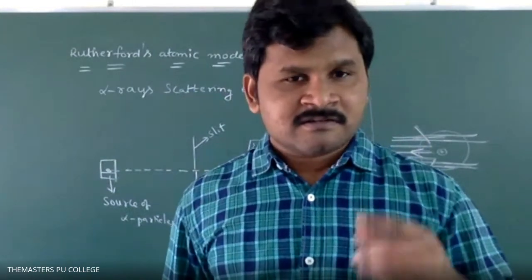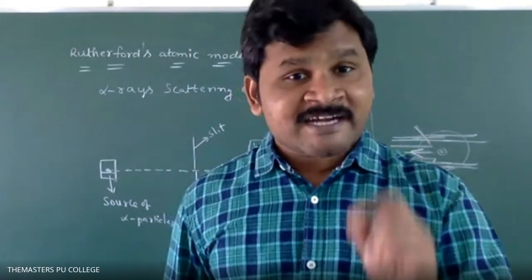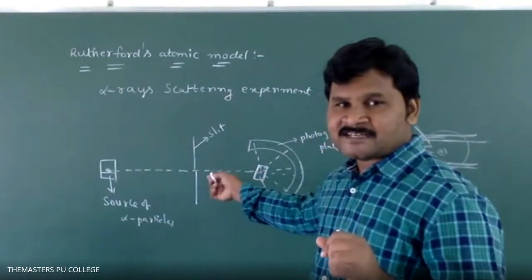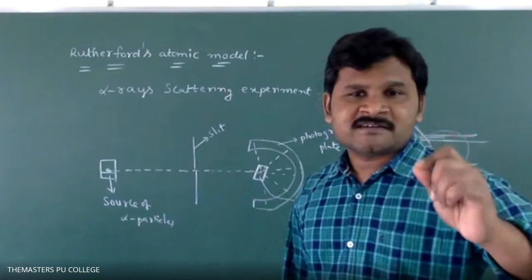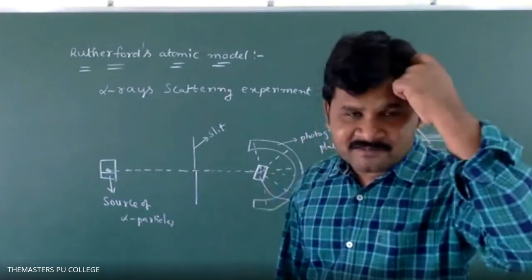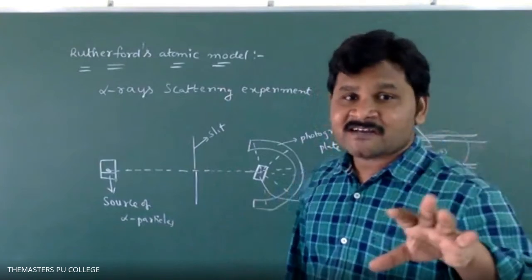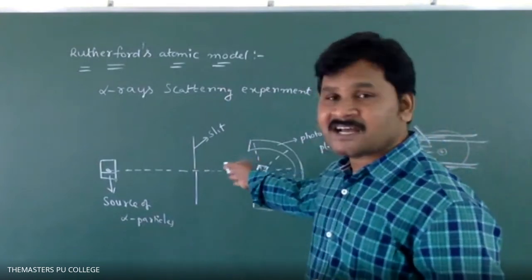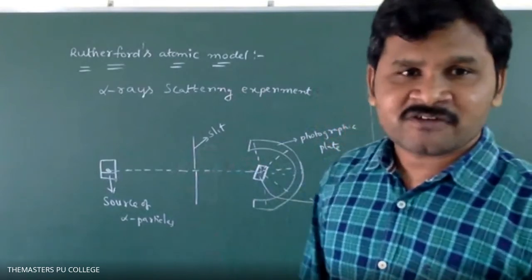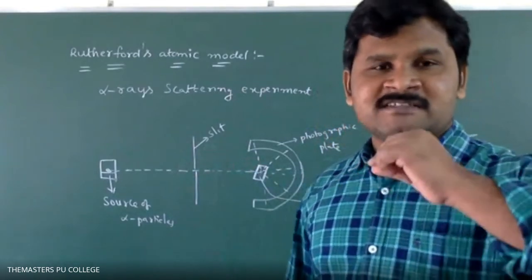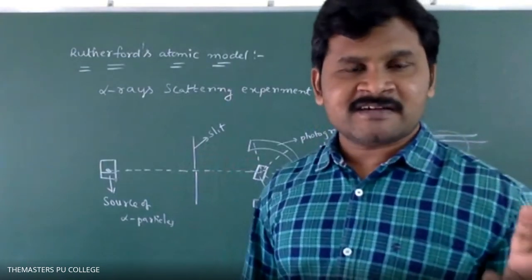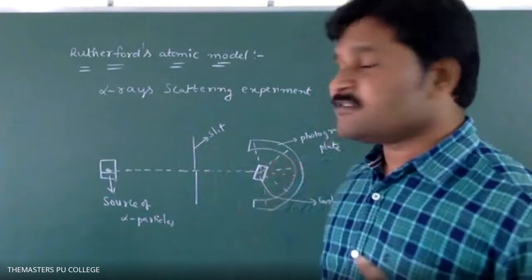If you pass such light through the slit, the main use of the slit is that we can pass the alpha particles directly onto the gold foil, and they should not be distributed to other places. That is the main theme of a slit. So we pass light through one small hole, like radium light.